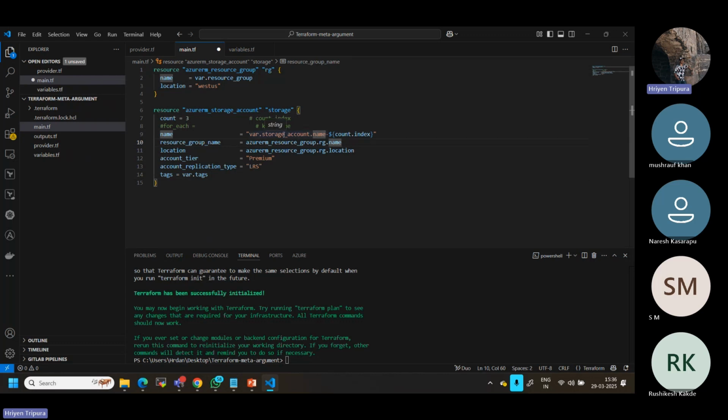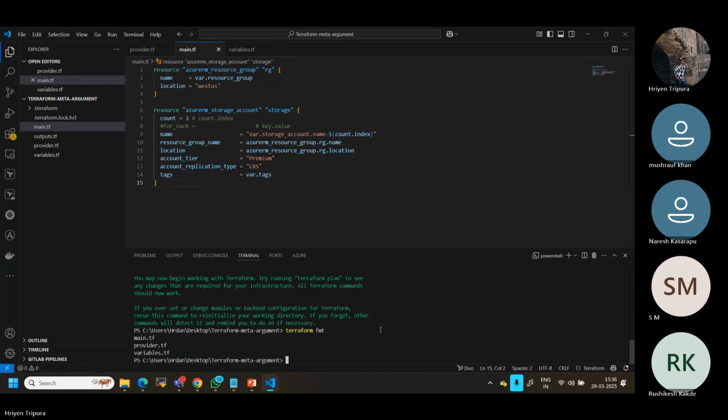Okay, that's the first thing. Now what is it going to do? As I mentioned, right now it is going to create 3 different storage accounts. Before that, let me run terraform fmt, the format command. So it is going through this. Maybe it's not taking it. Maybe we can just type terraform fmt with recursive.